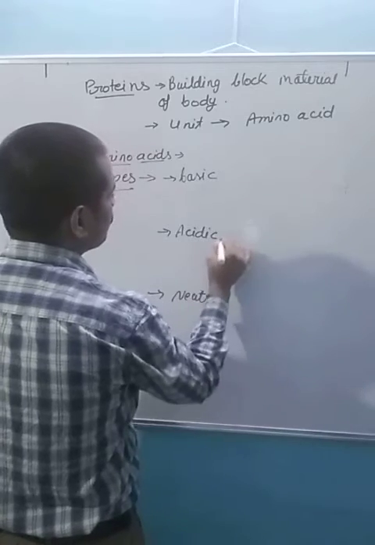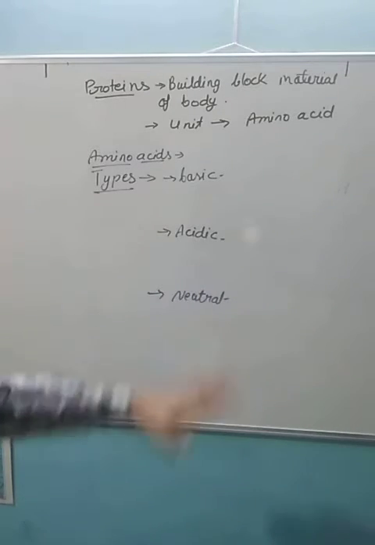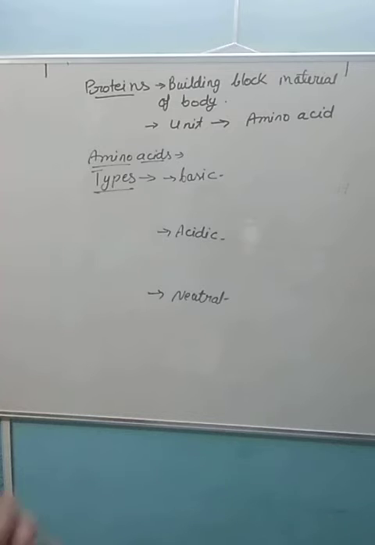The amino acids are of three types: basic amino acids, neutral amino acids, and acidic amino acids. Now, when the amine group is free, then it is said to be basic.